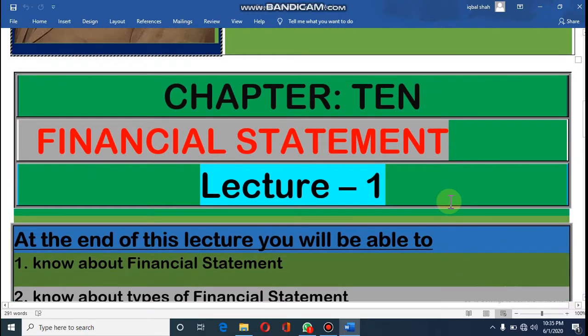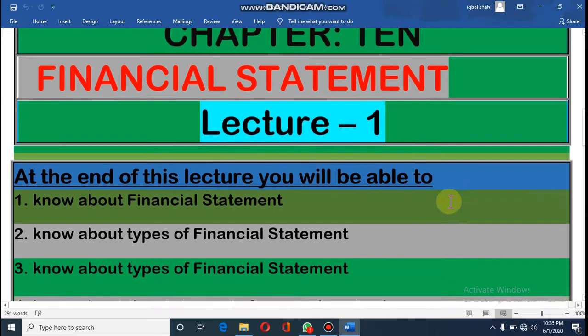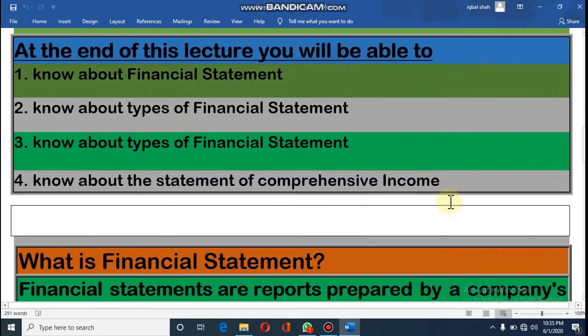Today we will discuss chapter 10, and this is financial statement. Today is our first lecture on this chapter. Dear student, after this lecture you will be able to know about the financial statement, the types of financial statement, and the statement of comprehensive income.